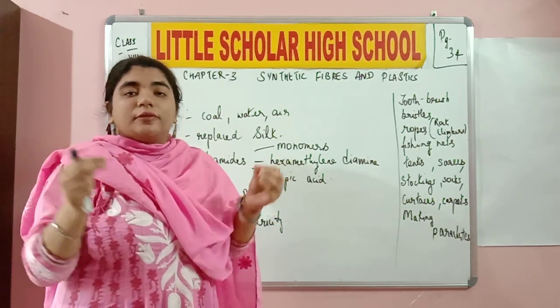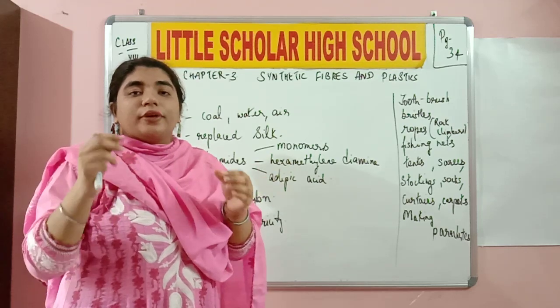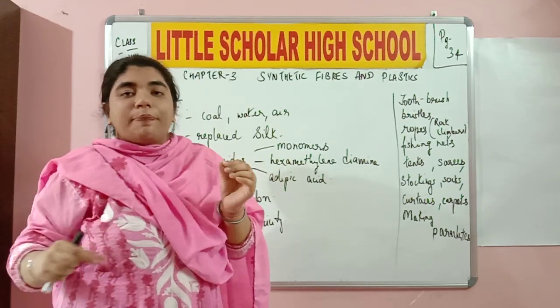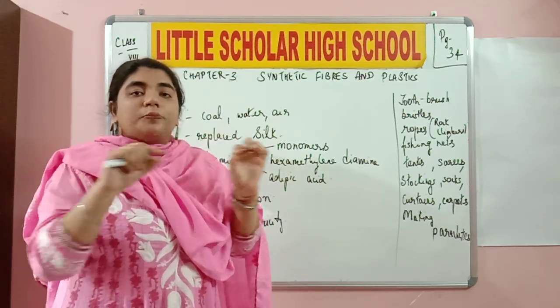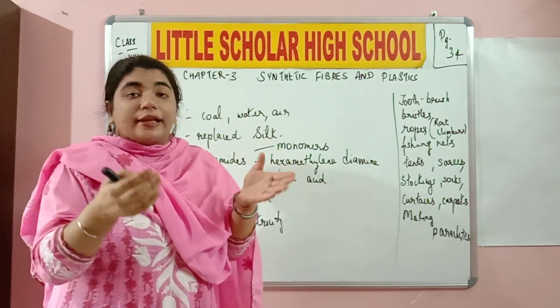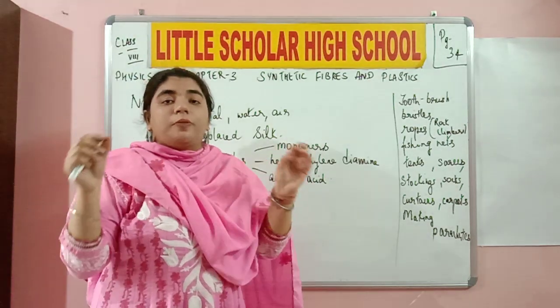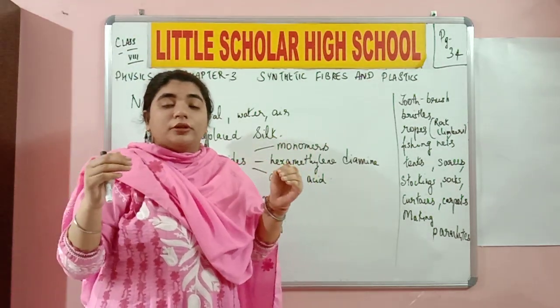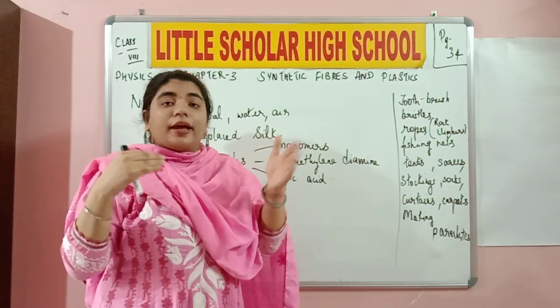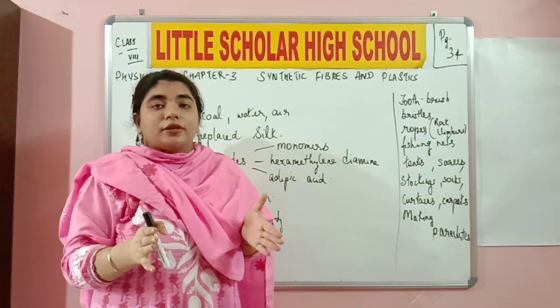So many of these similar units are going to be joined together, just like we join paper clips to form a paper clip pattern. So these polymers are going to have the same pattern as a beads necklace or a paper clip pattern, and we are going to join one group of polymers to the other group of polymers, but you need to keep in mind that they have to be similar for one kind of fabric or one kind of synthetic fiber.